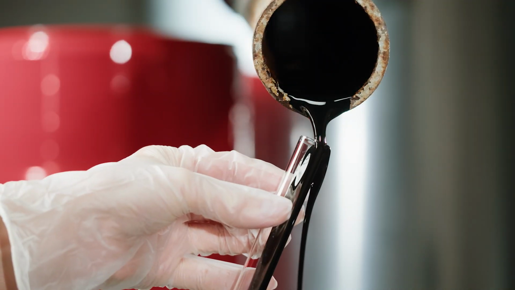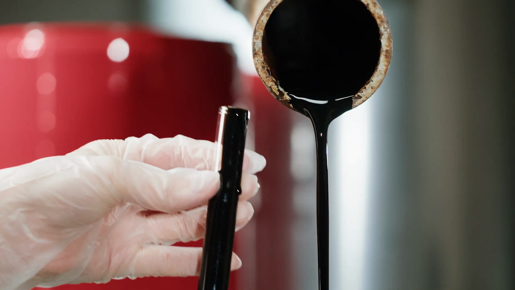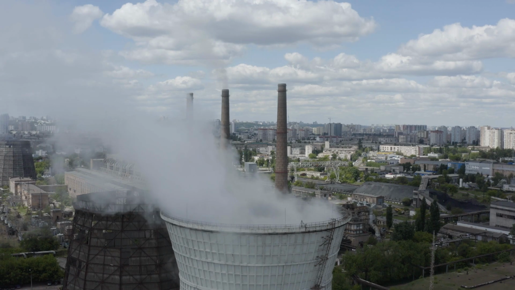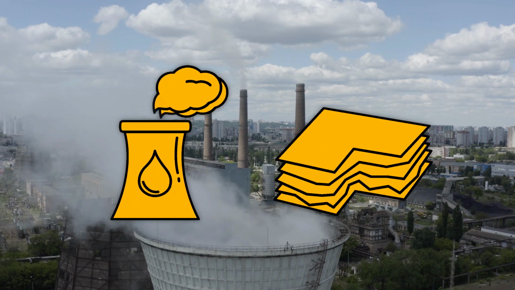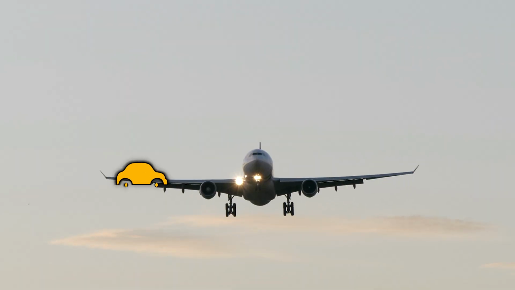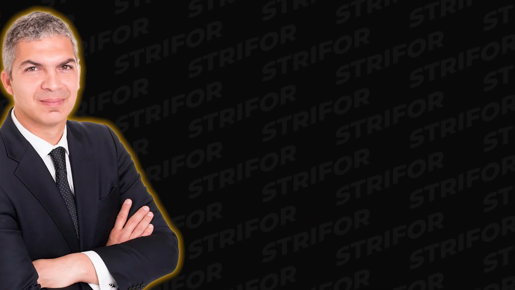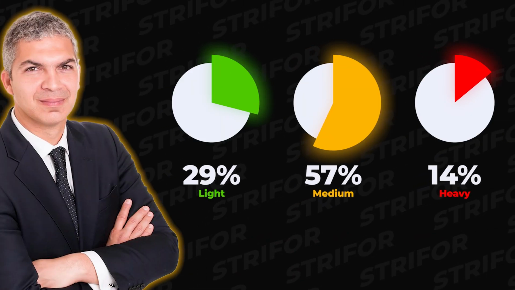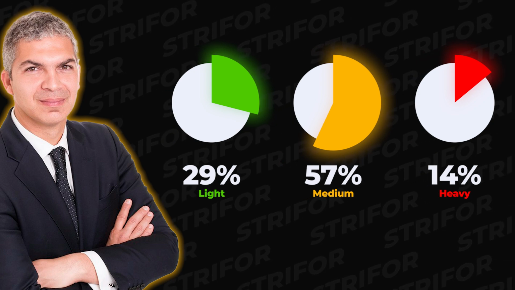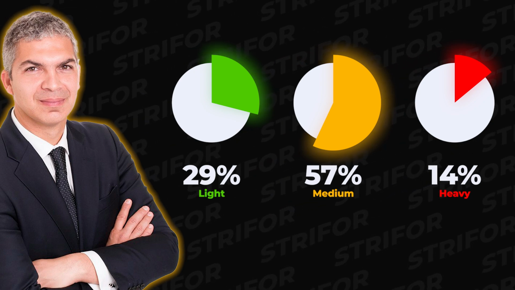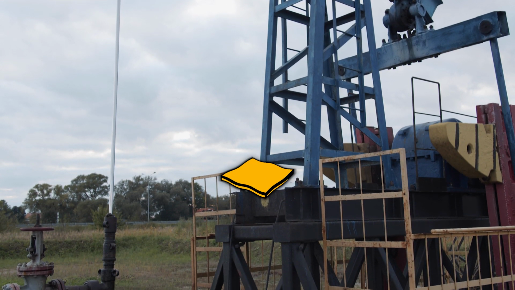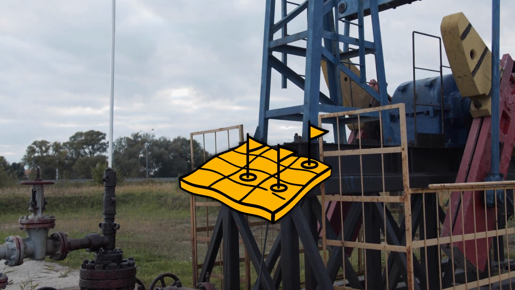It is important to realize that oil grades differ in chemical composition and density. For example, heavy oil is suitable for power plants and heavy industry. Light oil is suitable for transportation and especially aviation fuels. According to scientists Ivan and Rafael Sandrea, 29% of proven reserves are light oil, 57% are medium, and 14% are heavy. The composition of oil depends directly on the region where it is extracted.